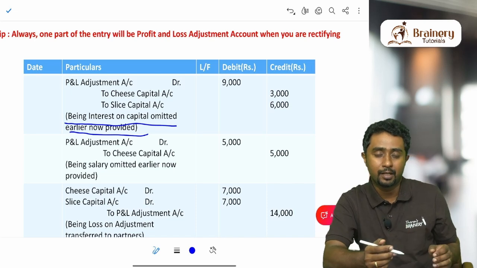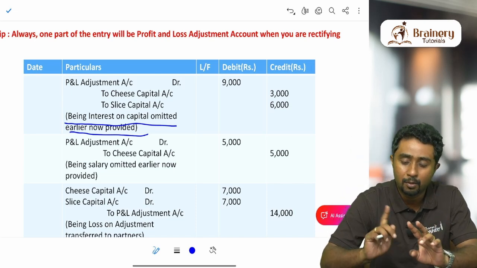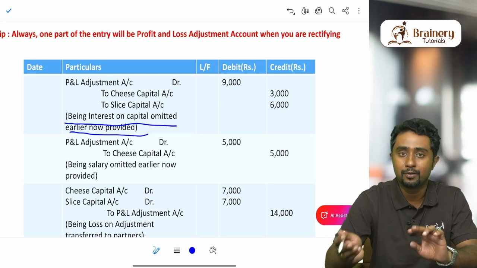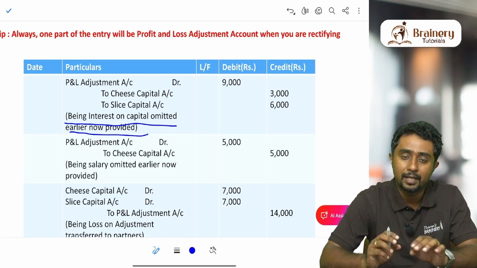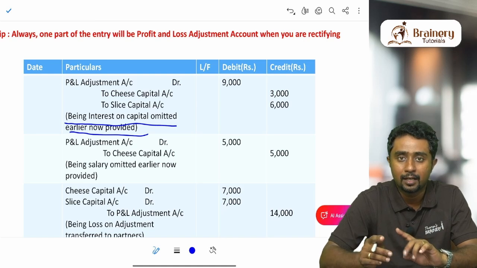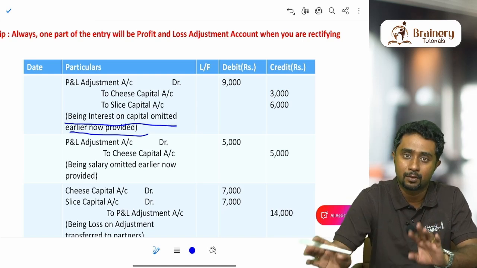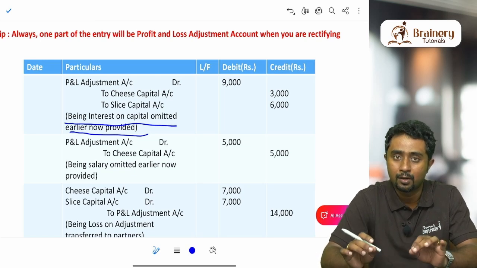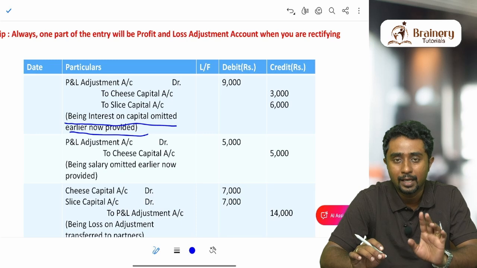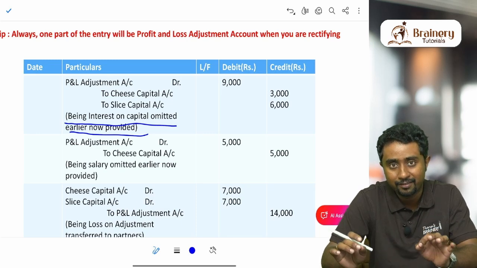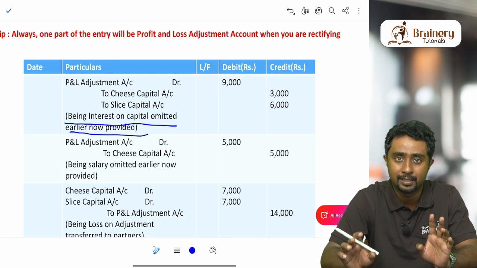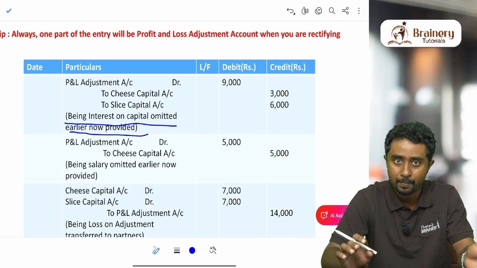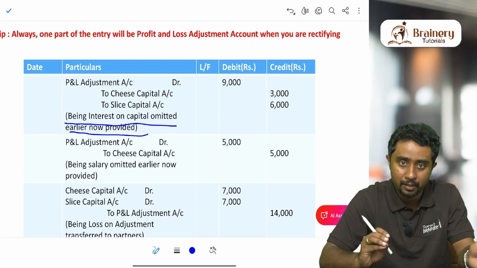When you are using this method, we need two amounts: one is the wrong amount, and one is the correct amount which was supposed to be. If there was a wrong amount, we have to reverse it. So two things we are actually doing in this method. First, we reverse all the wrong amounts that we wrote there. For reversing, the wrong amount should be given in the question. Here we made only one mistake, in the capital account, that is the divisible profit, but divisible profit is not given in the question. So nothing is there to reverse.